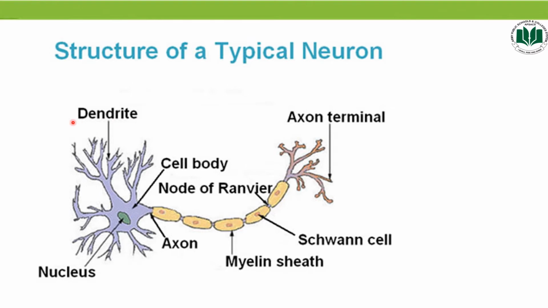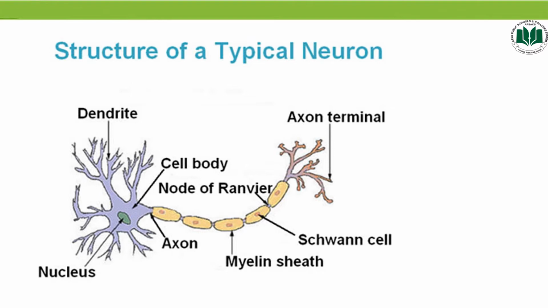As you can see in the diagram, it consists of dendrites, soma or cell body, axon, myelin sheath, Schwann cells, node of Ranvier, and axon terminal.